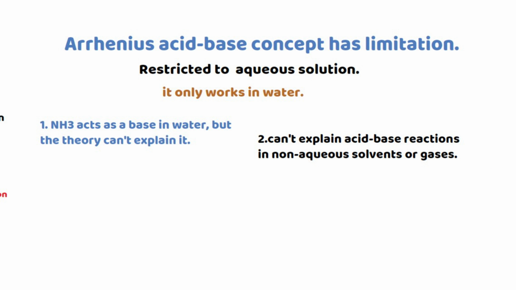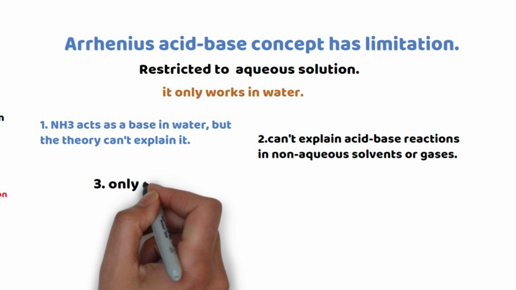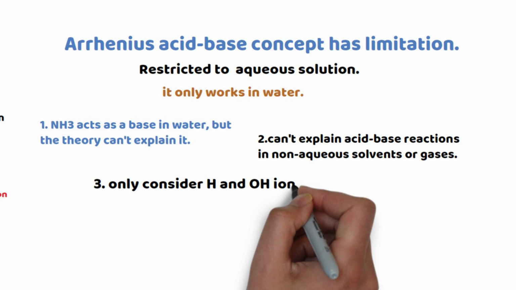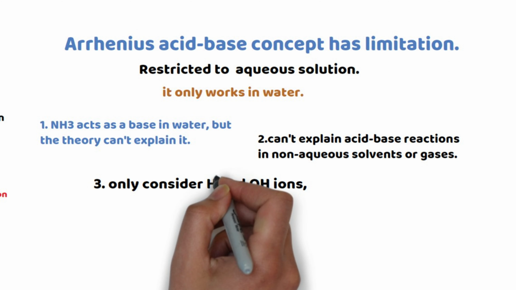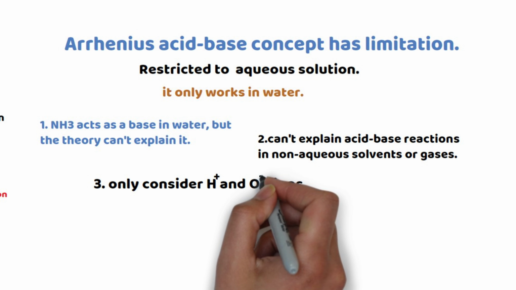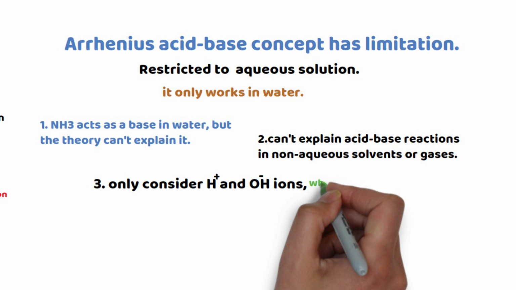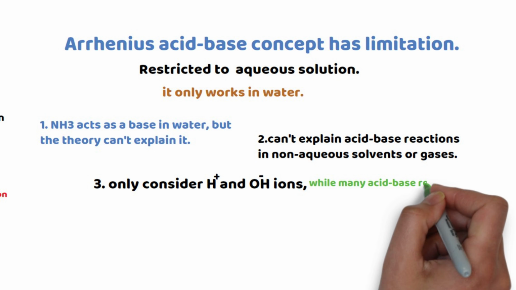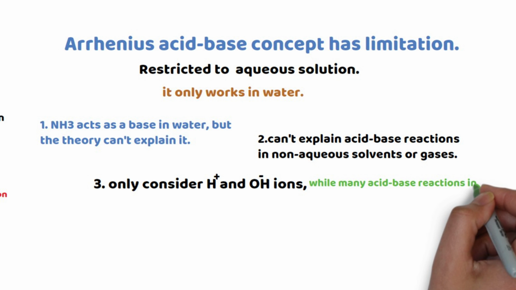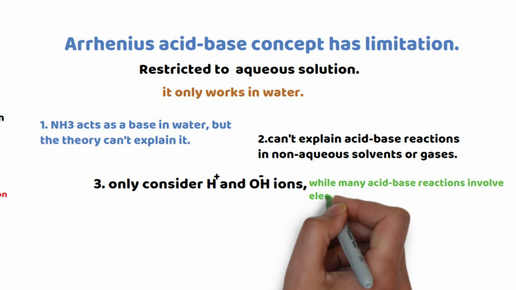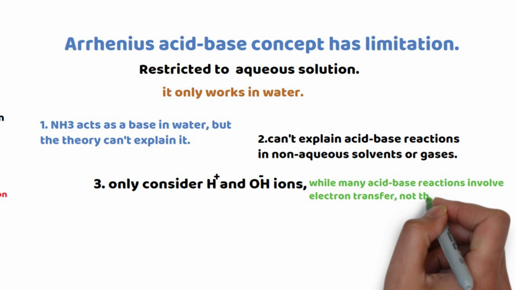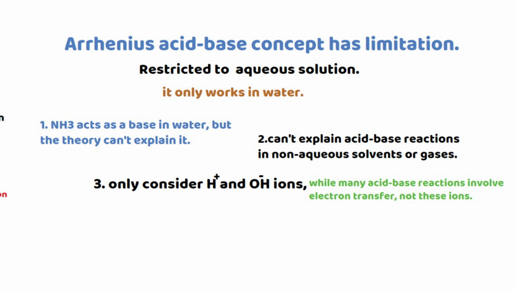There are many acid-base reactions in a non-aqueous solution or in a gas state. The third one, Arrhenius only considered hydrogen ion and OH ions, while there are many acid-base reactions that involve the transfer of electrons, not these ions. Thank you.